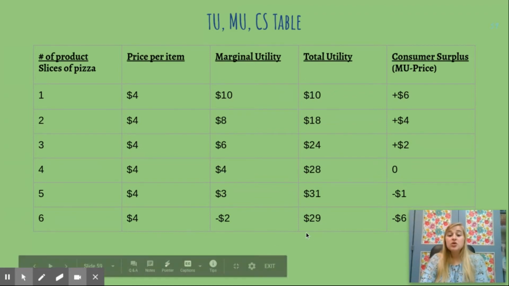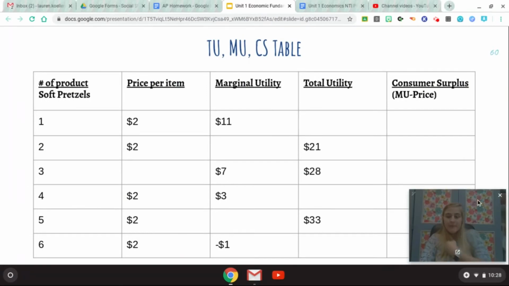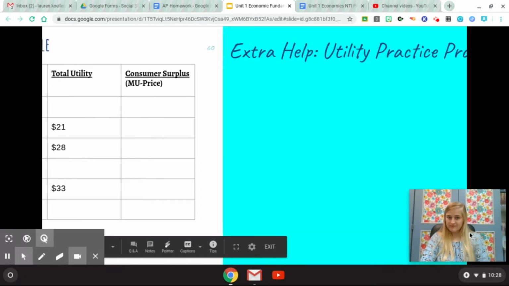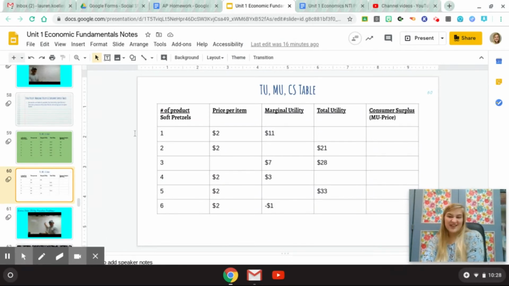All right, let's do one together. And to do that, I'm going to have to exit into edit mode, okay? Hopefully. Okay, here we go. Sorry about that. I'm going to have to exit into edit mode and edit this with you guys, okay?